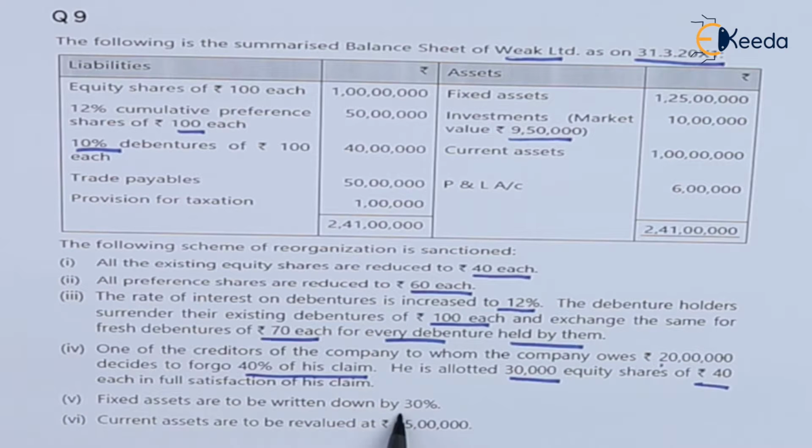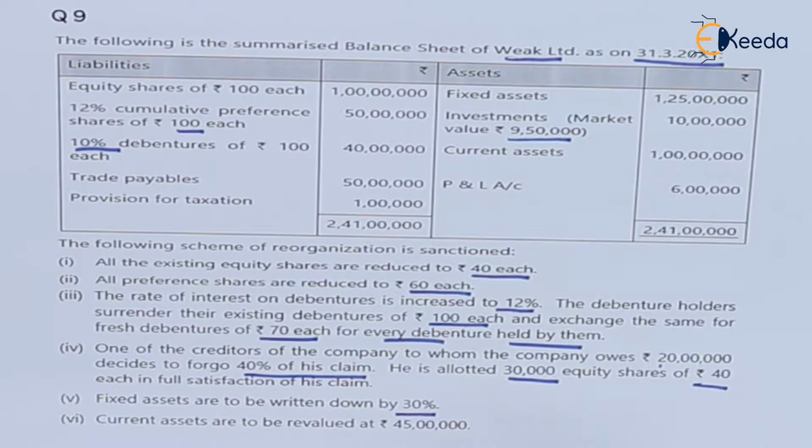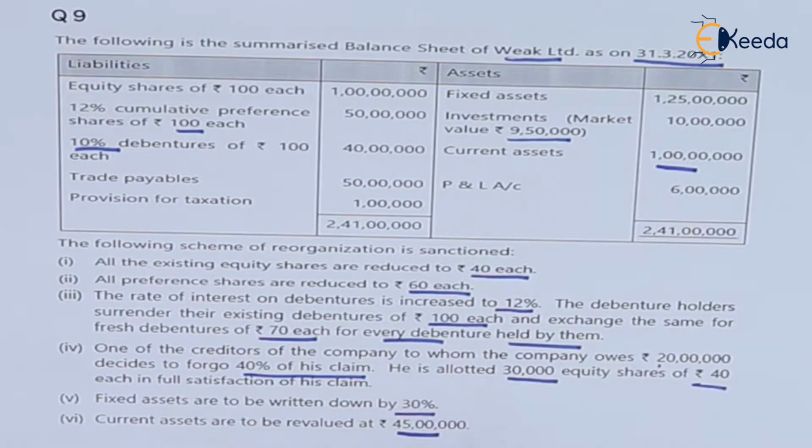Fixed assets are written down by 30%. So what is the fixed asset amount? Written down means capital reduction account is debited and fixed asset account is credited. Current assets are revalued at rupees 45 lakhs. Look at the current assets. Currently it is 1 crore. Revalued at 45 lakhs means it is reduced by 55 lakhs. So reduction in the current asset is also there.